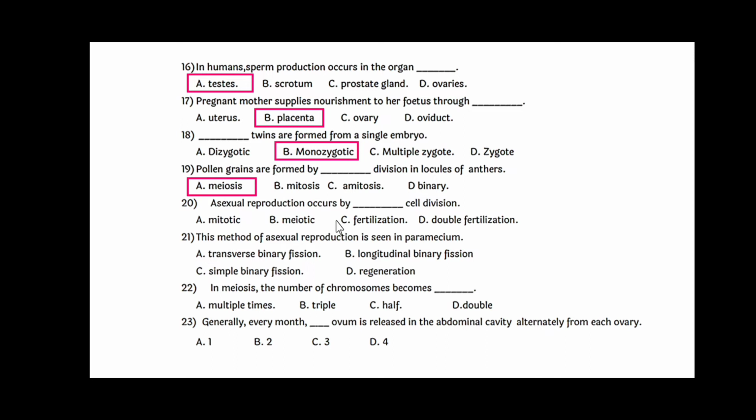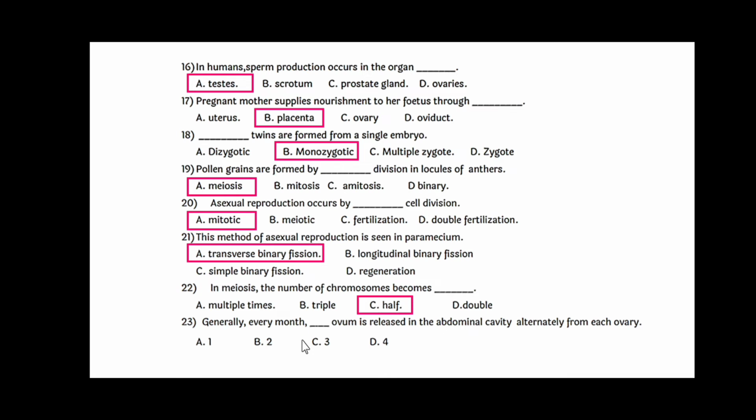Asexual reproduction occurs by dash dash cell division, that is mitotic. This method of asexual reproduction is seen in the paramecium, that is transverse binary fission. In meiosis, the number of chromosomes becomes half.